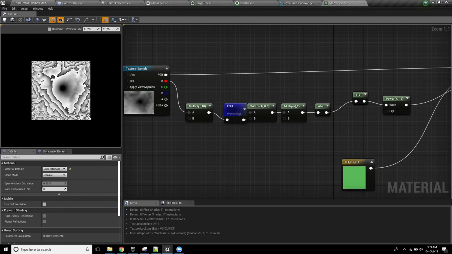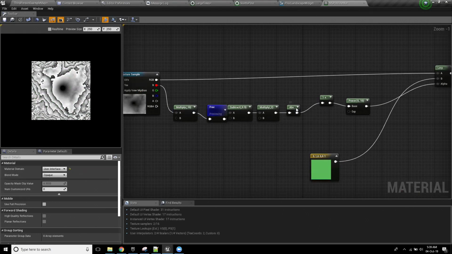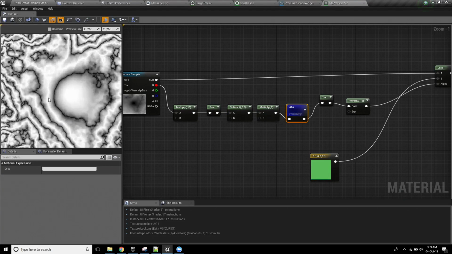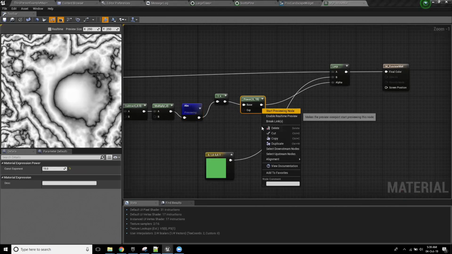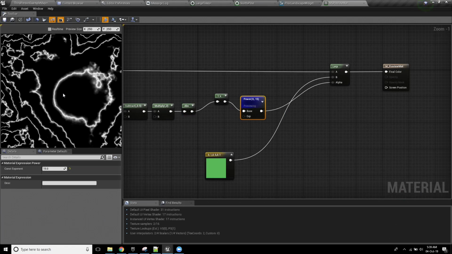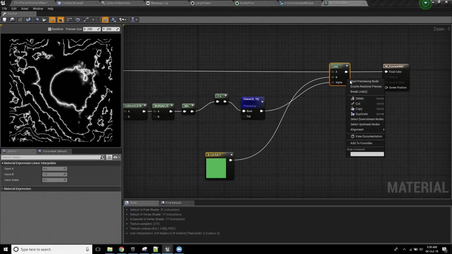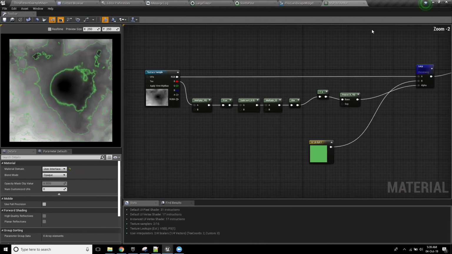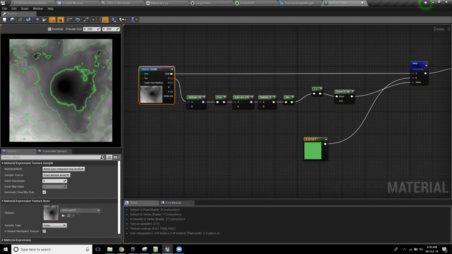By multiplying it by 10 and then fracking it, it gives me a nice gradient between all of these layer lines. Then with a little bit of extra math, I've subtracted 0.5 and multiplied it by 2, which gets the bright areas in the middle and the black areas along the side. Then heavy contrast, which gets me this. And then I'm just lerping in some green. That gets me a nice little preview screen. This math isn't too complicated, and it's just seeding off of a render target.